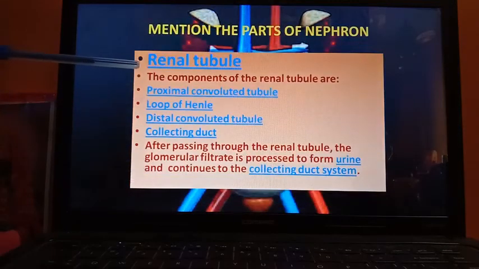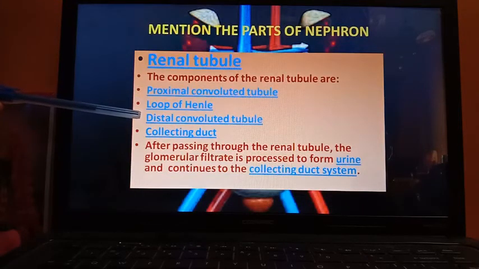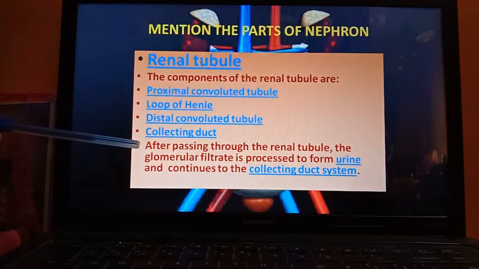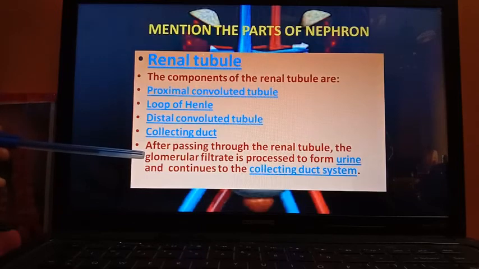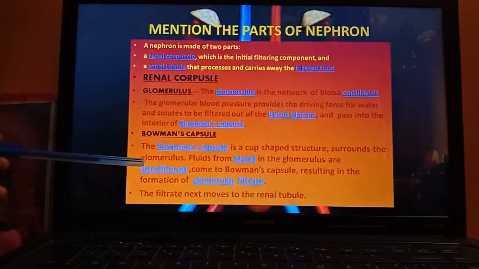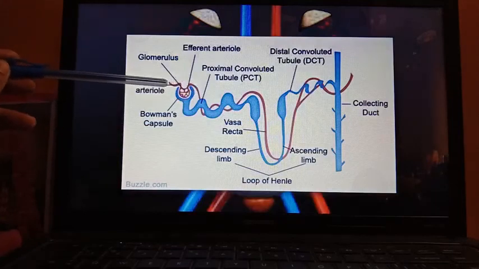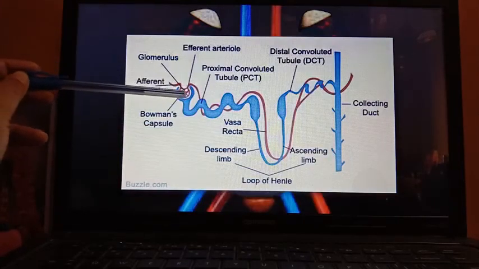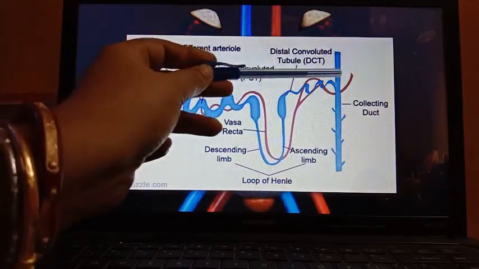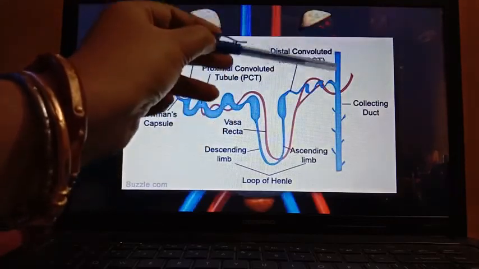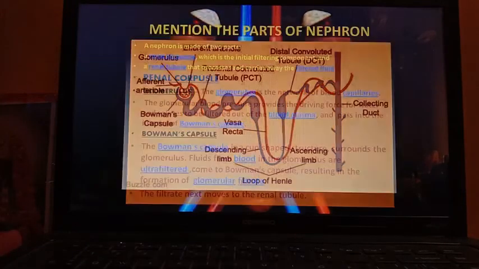Now the renal tubule. The components of the renal tubule are proximal convoluted tubule, loop of Henle, distal convoluted tubule, collecting duct. After passing through the renal tubule, the glomerular filtrate, that is coming from the Bowman's capsule to the renal tubule, is processed to form urine and continues to the collecting duct system. So from this renal corpuscle, that is from the glomerulus and Bowman's capsule, the glomerular filtrate is passing to the renal tubule, and in the renal tubule it is processed to form the urine, and at last it is passed to the collecting duct system.